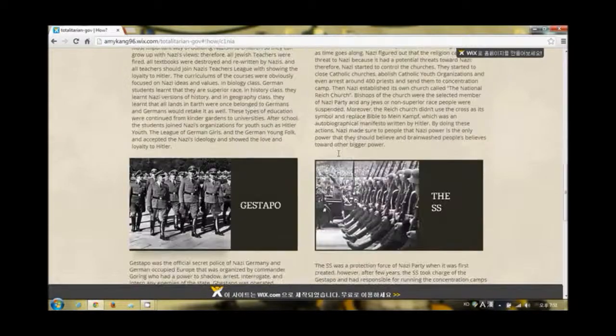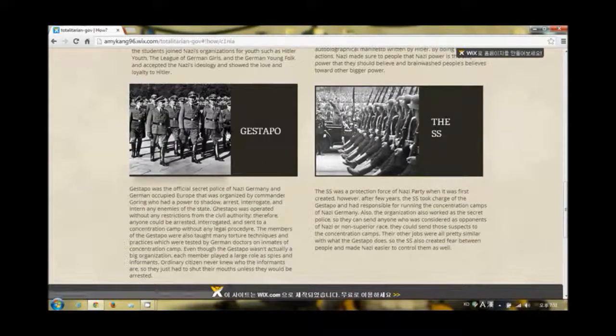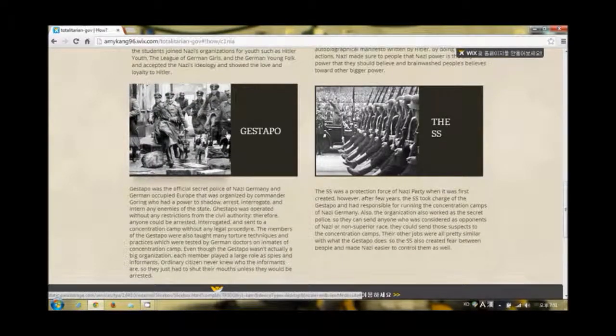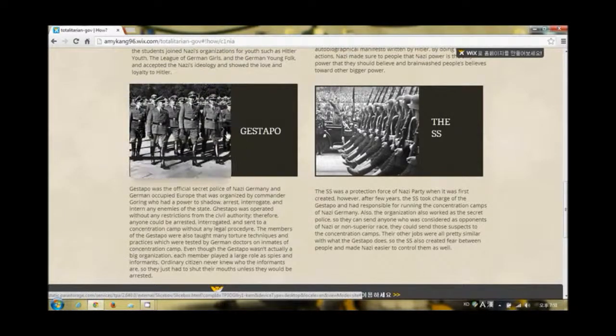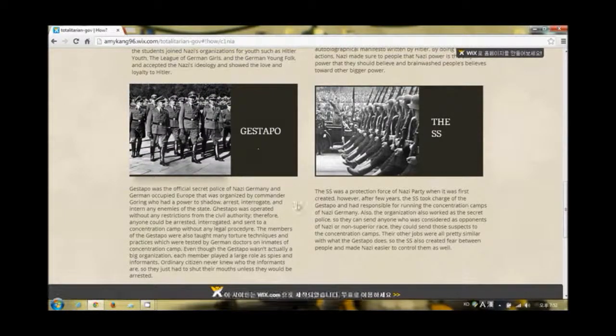Next control is the Gestapo. These people were involved in a lot of things. They were like the police of today, except that they were taught torture techniques. They were the ones who arrested people even slightly suspected of rebellion. They worked as spies too. Beside the Gestapo is the SS, which was the protection force of the Nazis. It became in charge of concentration camps, bringing fear to all people.